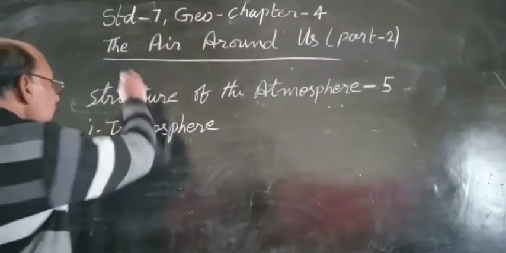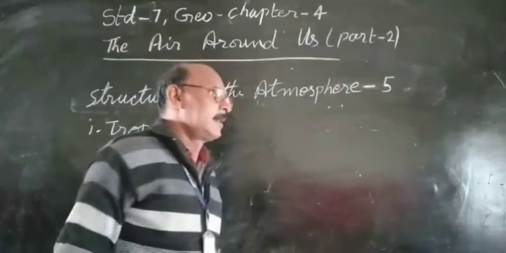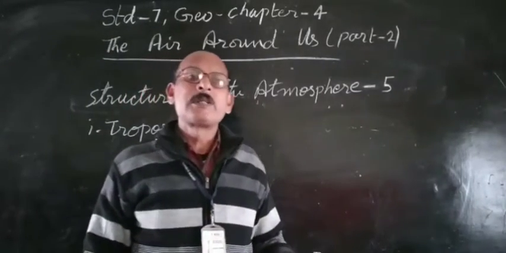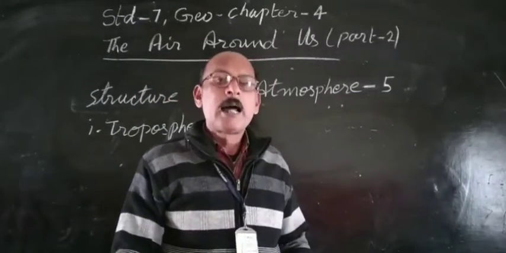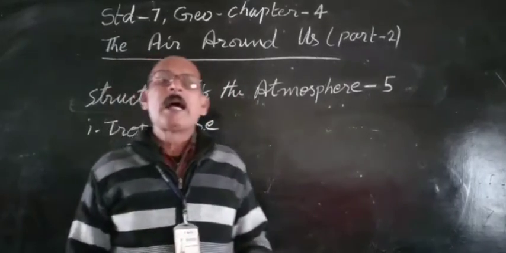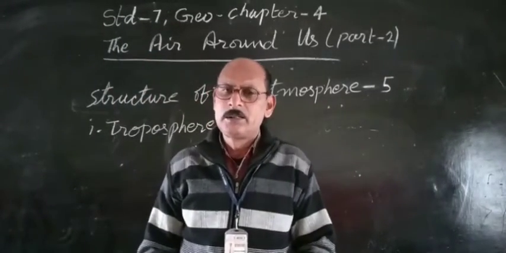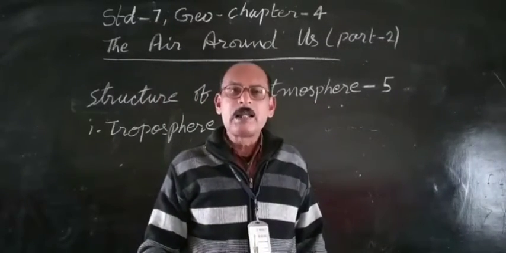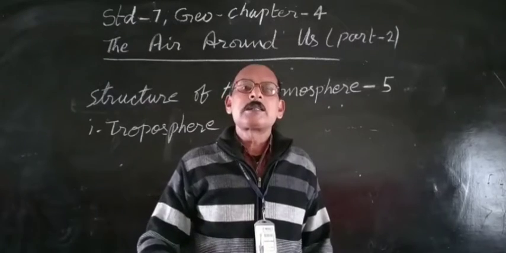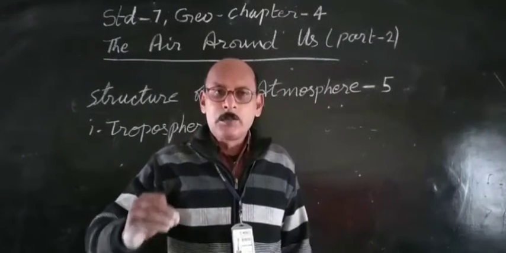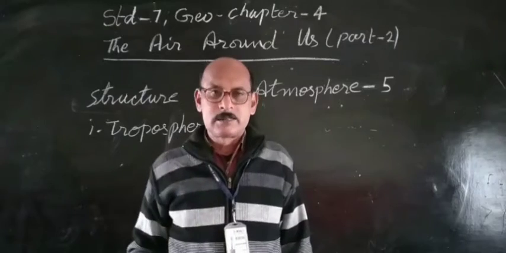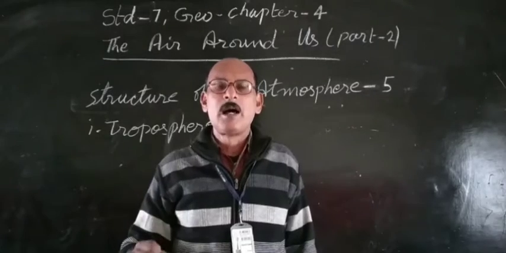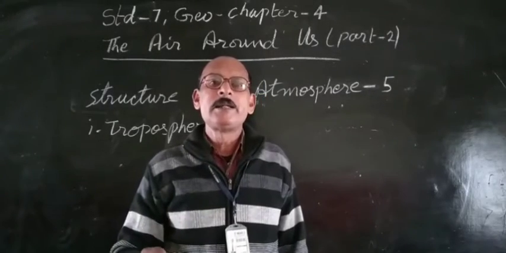The lesson we are talking about is the air around us. And in the first video, we had atmosphere and the composition of atmosphere. Now today we will see the structure of the atmosphere. Children, you should know that this atmosphere in which we are living is classified or divided into 5 layers. The scientists have divided this atmosphere into 5 layers according to the density of the air.